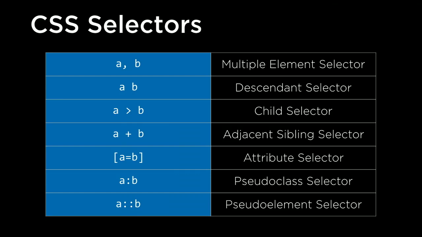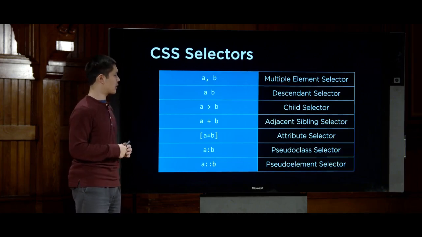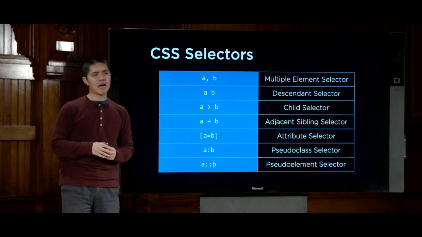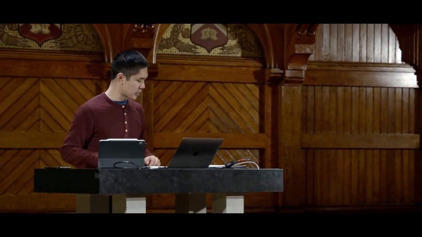You can specify descendants or children. So if I only want to style divs that are inside of tables, or I only want to style lists that are inside of certain classes, I can use these descendant and child selectors to add styling in those particular ways. And there are a number of other CSS selectors we can add as well. And we'll go ahead and explore a couple of these just to give you a sample of how some of these CSS selectors can actually work.